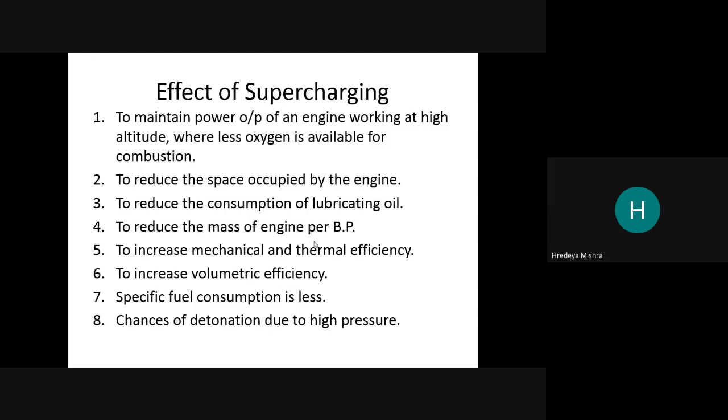Now, the effect of supercharging. What is the effect of supercharging? It maintains the power output of an engine working at high altitude, where less oxygen is available for combustion.